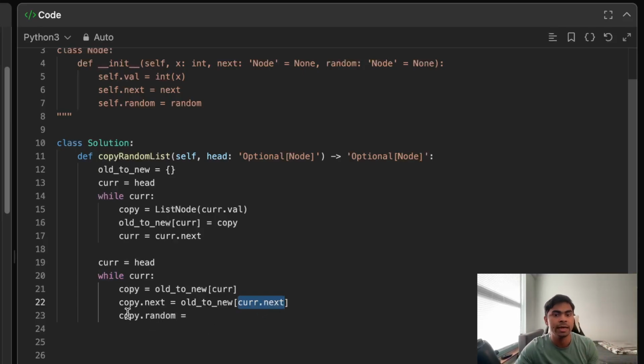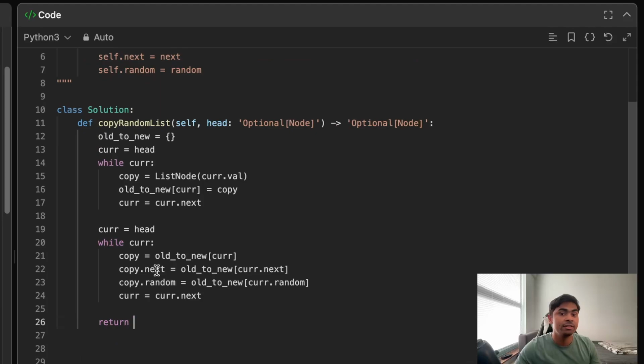That's what we want to assign to the copy. That's what we are doing for the next pointer, and we're going to do the same exact thing for the random pointer. All right, then we increment cur to cur.next.